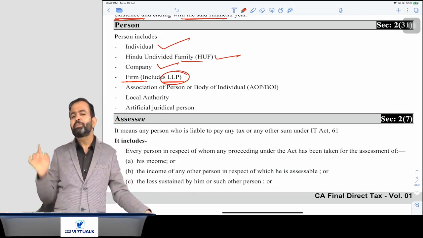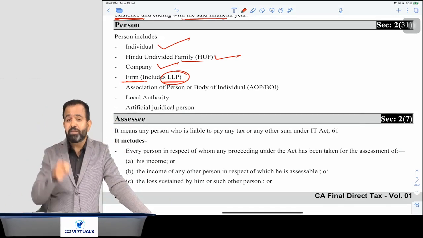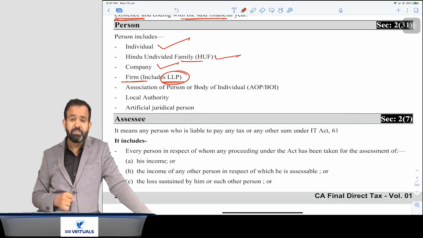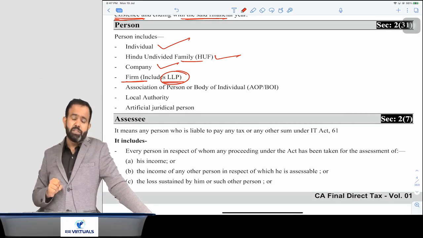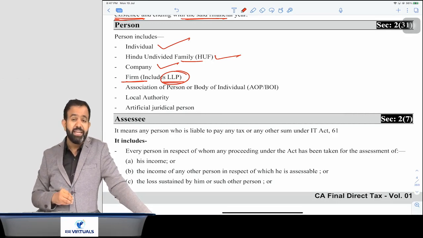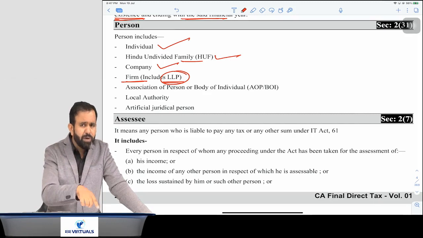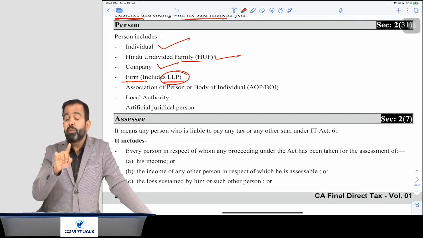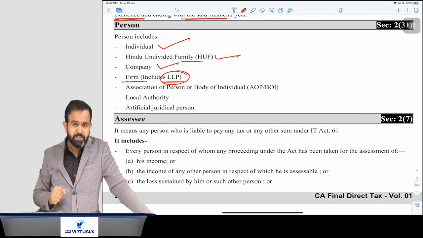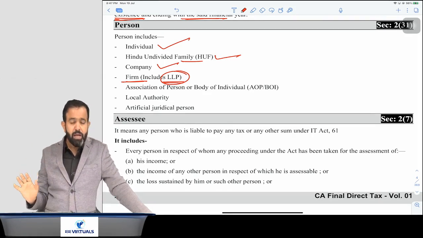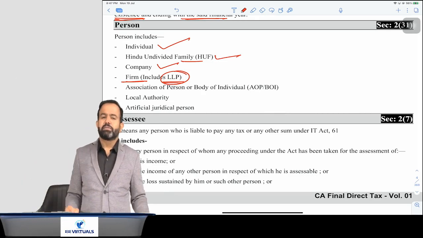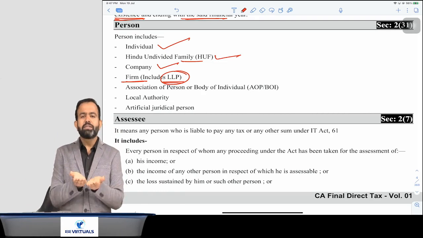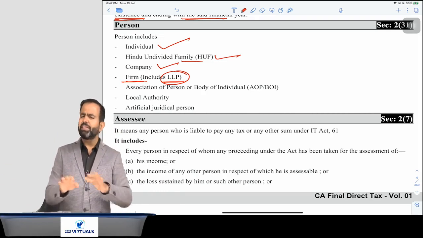You know that 6% or 8% presumptive taxation, or in case of professionals, 50% presumptive income. That presumptive taxation under section 44AD and 44ADA is applicable to a firm, but not applicable to an LLP. That is one difference only. And there will be one more difference in capital gains, which I will discuss with you. But otherwise, in income tax, we treat partnership firm and LLP at the same level. Same tax rate, everything is the same.